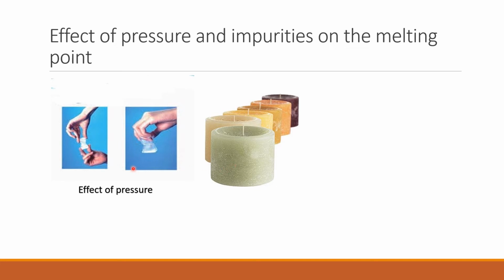Melting of ice would decrease the volume of the water. If you increase the pressure, it becomes easier for that transformation to occur. It needs less energy for smaller volume, hence less temperature to melt. Therefore, the melting point of ice decreases by increase in pressure.